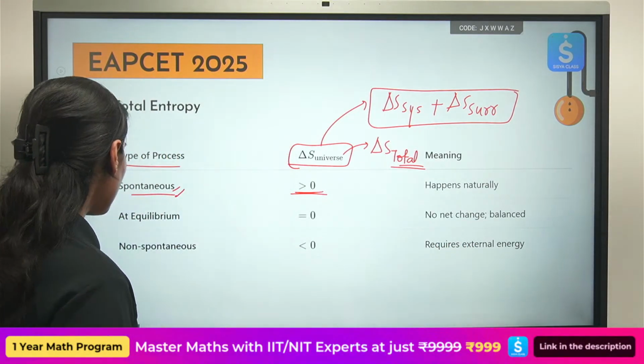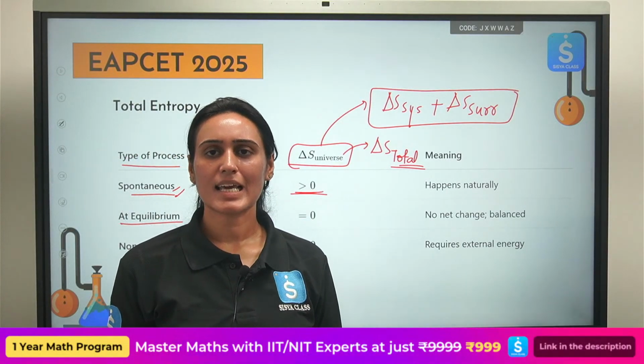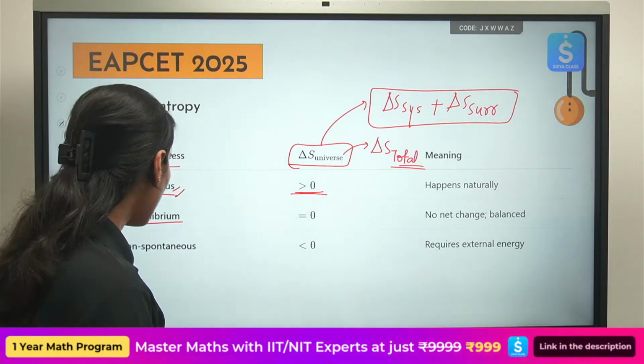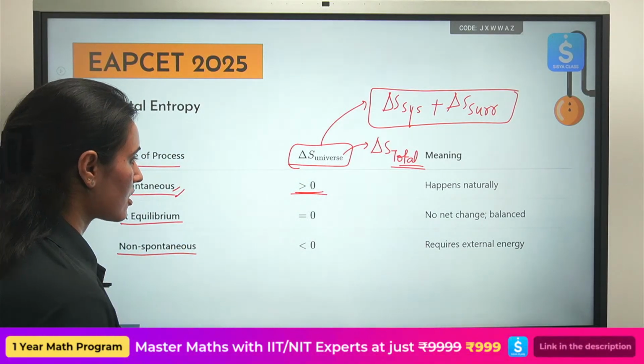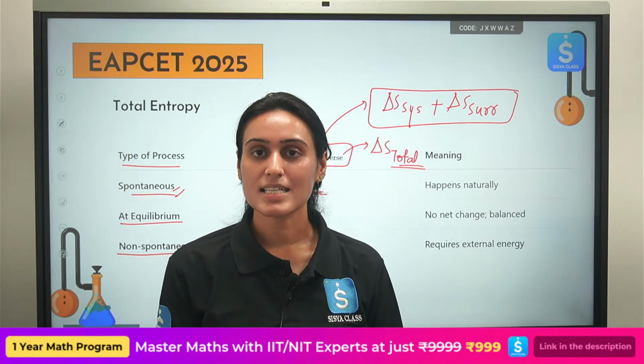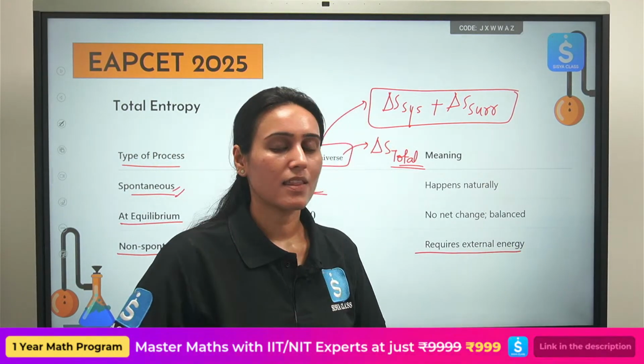What if the reaction is at equilibrium? In that case, delta S of universe is 0. Delta G is also 0. What if we are talking about a non-spontaneous process? In that case, entropy of the universe will be less than 0, negative. It requires external energy to proceed.